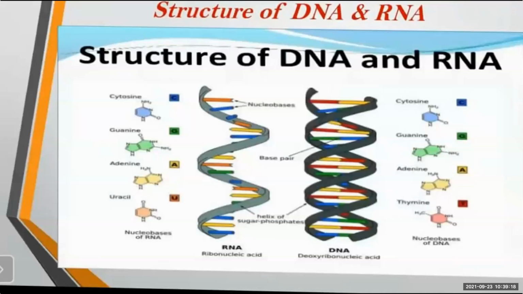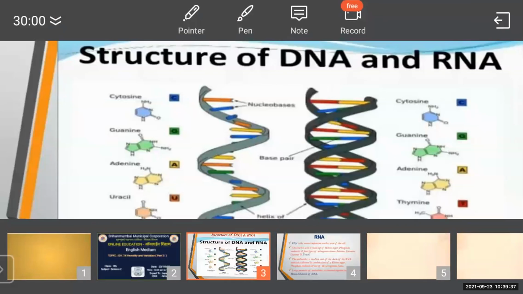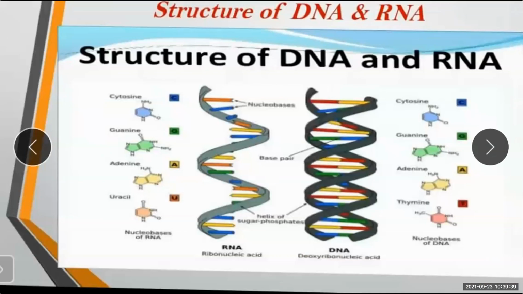So after DNA fingerprinting and the Human Genome Project, which we have seen before, now moving further, we will go to the topic that is RNA. Just now I have shown one slide. In this, what we are seeing is the structure of DNA and RNA. This is the structure of DNA and this is the structure of RNA.